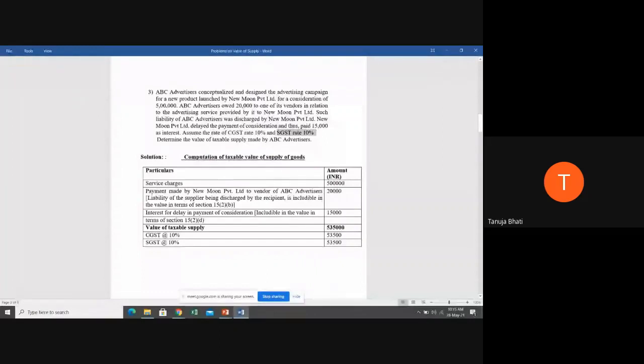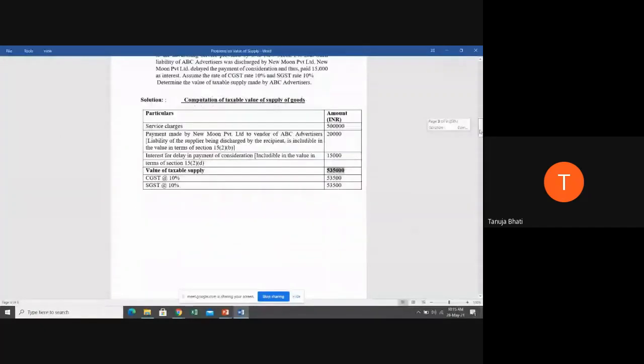So you have to add CGST at the rate of 10% and SGST at the rate of 10%. And I told you, GST is always charged on the taxable value of supply. So on 5,35,000 you are going to charge 10%, and similarly under SGST, you are going to charge 10%.